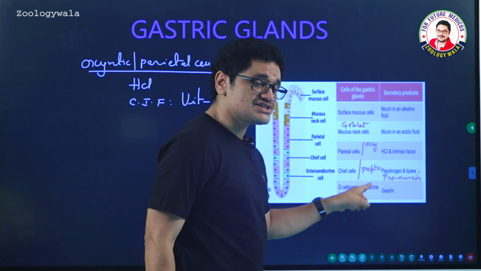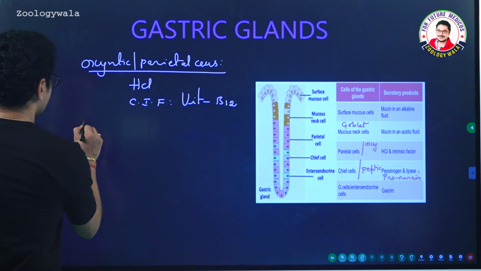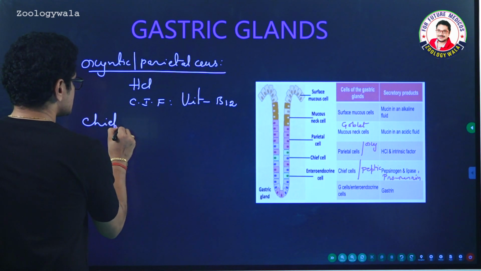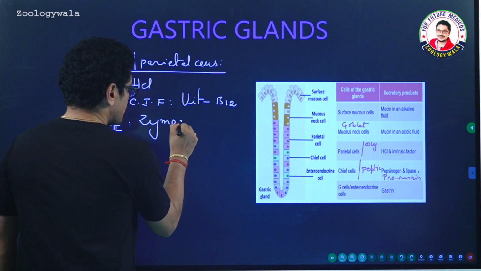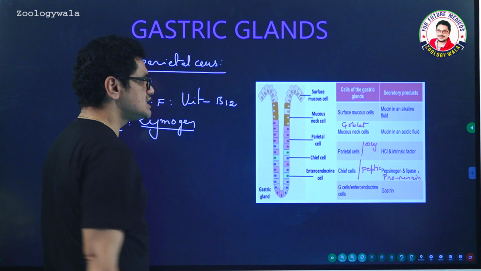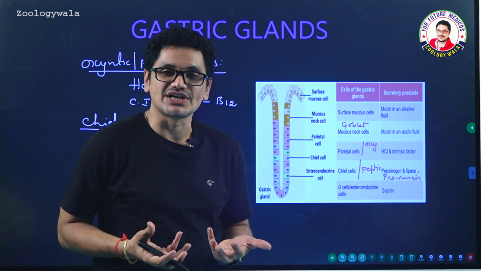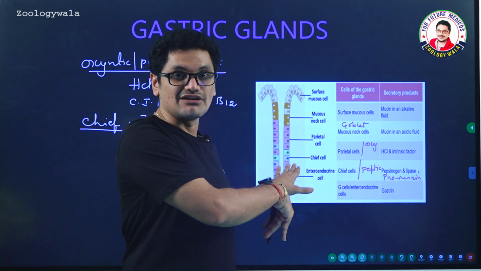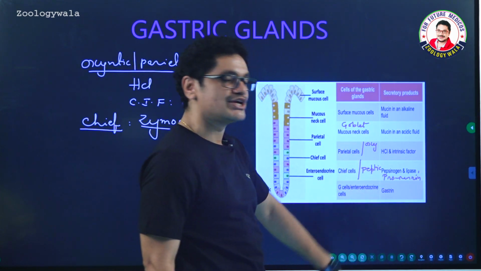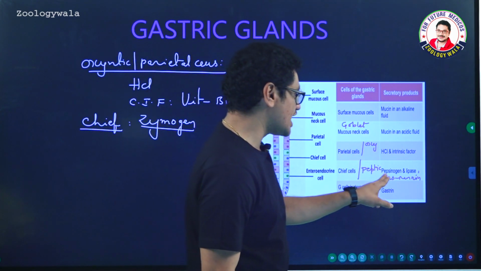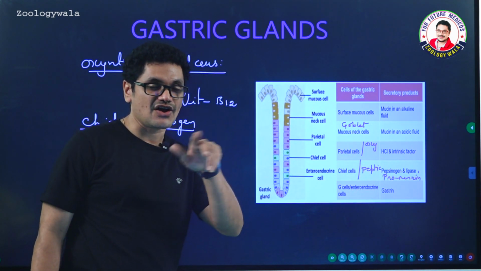Coming back, chief cells or peptic cells are another type of cells. The chief cells, which are also called peptic cells, I will write here, are also called zymogen cells. Zymogen cells produce inactive enzymes. If active enzymes were produced, the enzymes may digest the cell itself, isn't it? So it shouldn't happen. So the peptic cells or chief cells produce inactive enzymes. What are those inactive enzymes? Pepsinogen and prorennin, RENNIN, not single N.